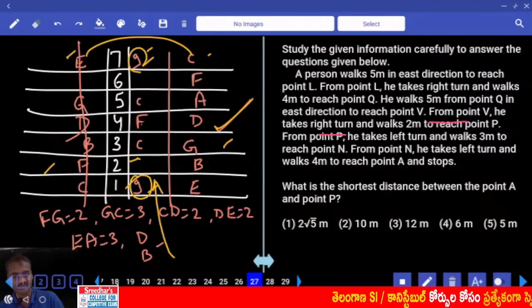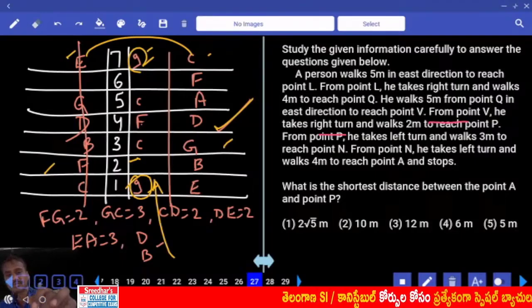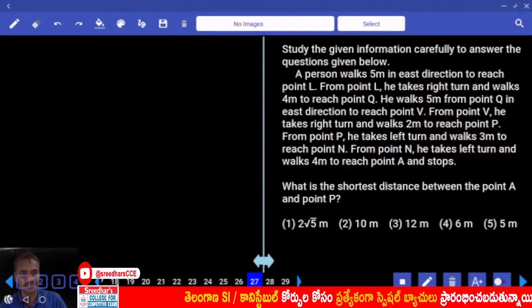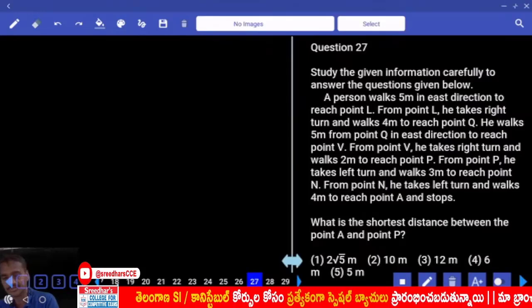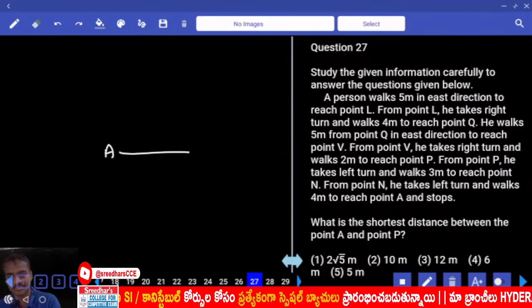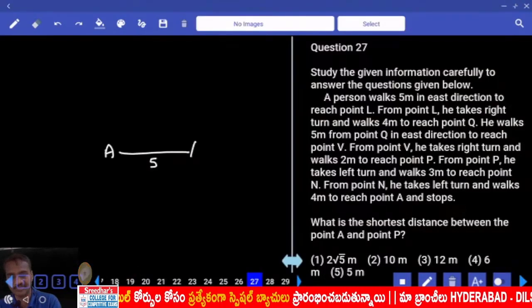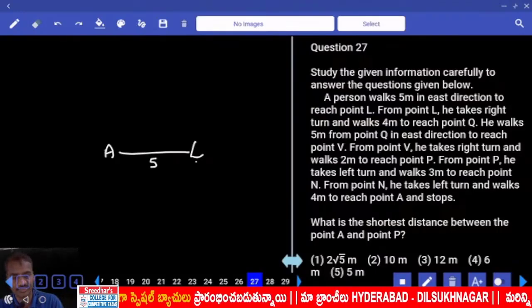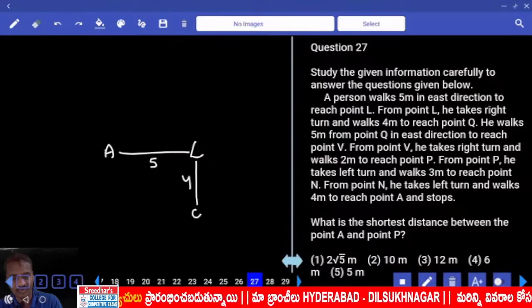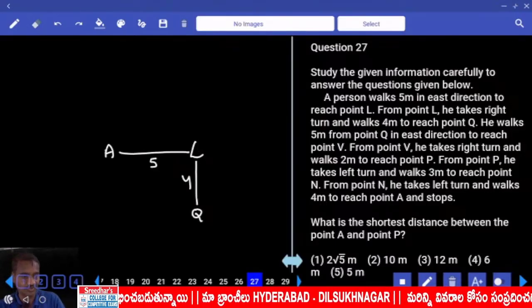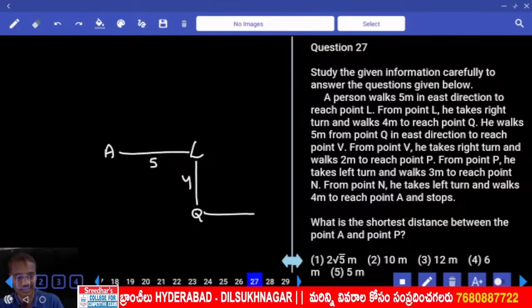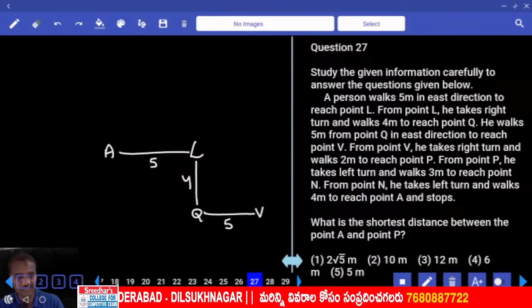Now in this question number 27, a person walks 5 meters east to reach L. This is the starting point of the person, and he walks 5 meters to reach point L. From L he takes a right turn and walks 4 meters to reach Q. From Q he walks 5 meters east to reach V.